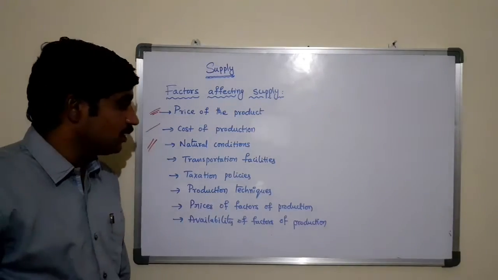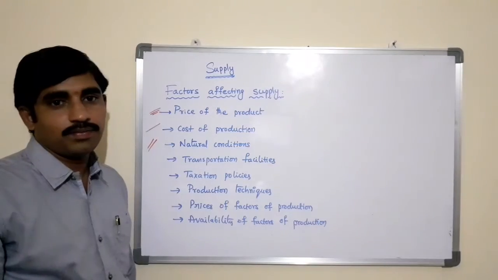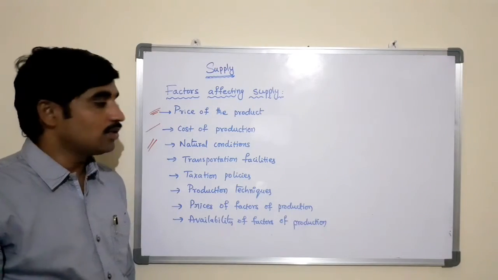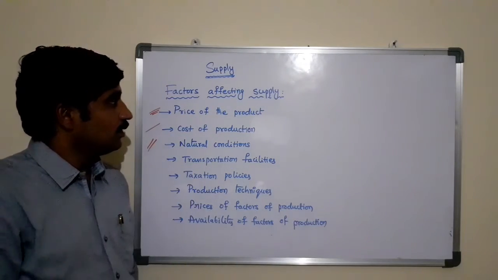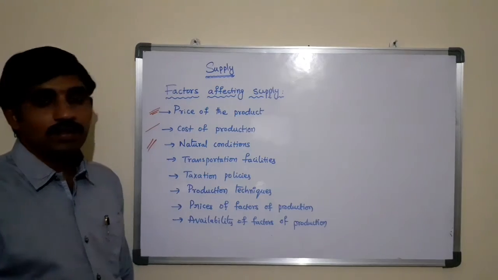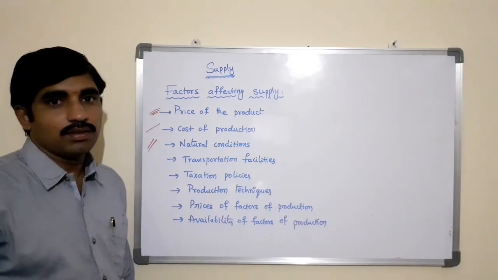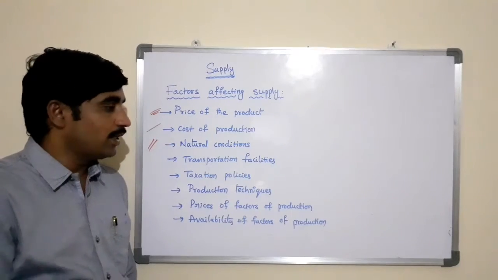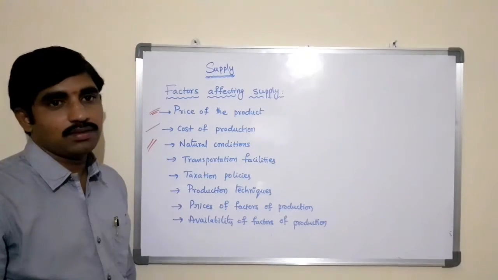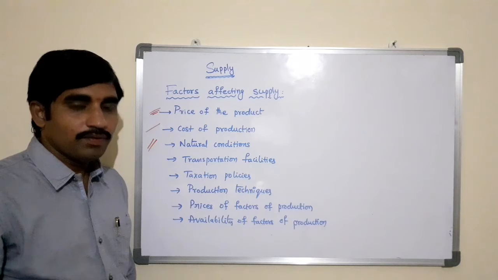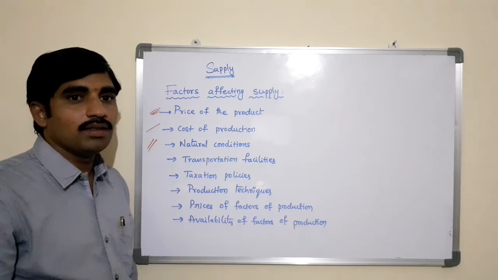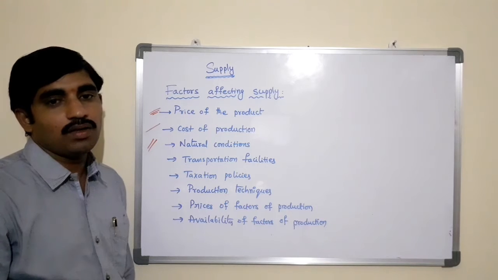The next one is natural conditions. Natural conditions also significantly affect the supply of the commodity. The supply of certain products is directly influenced by nature and climatic conditions. For example, the supply of agricultural products increases when the monsoon comes well on time.